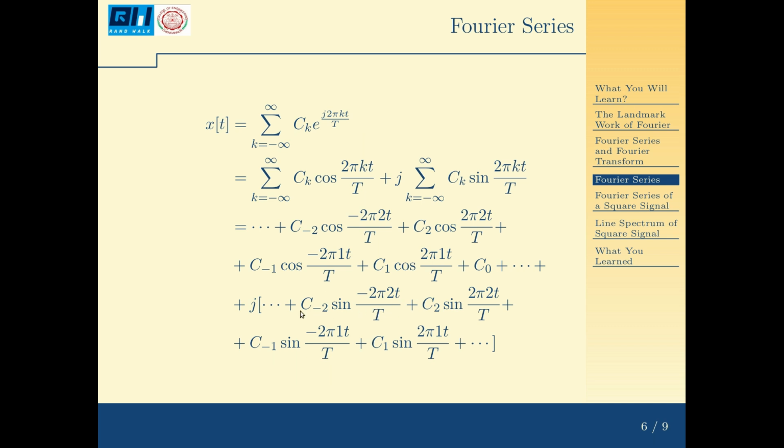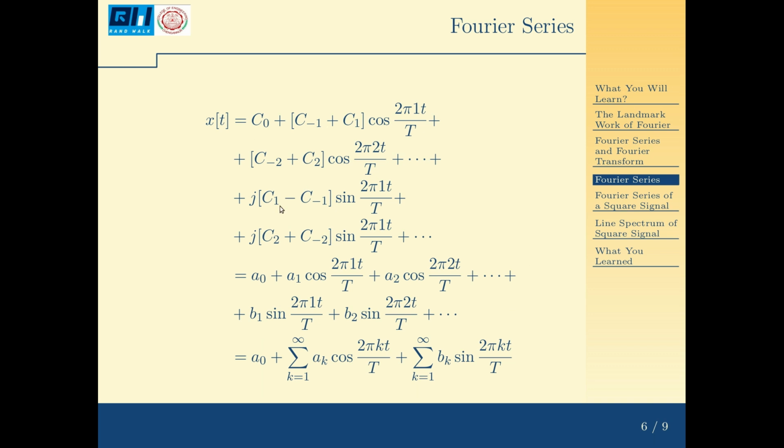So c minus 2 sine becomes negative and c minus 1 sine becomes negative. I am sorry, here is a mistake, I will correct that.